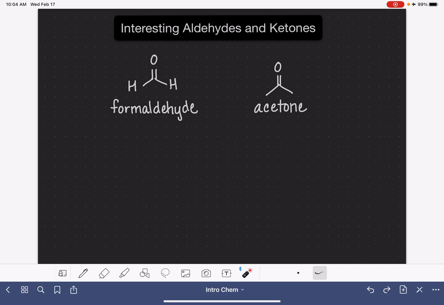Acetone is a small ketone. Acetone is the nickname of this molecule. Its actual name is 2-propanone. Acetone has been used and is still used a little bit as nail polish remover. It's a really good nail polish remover, but it's pretty drying. So people generally use ethyl acetate instead of acetone to remove nail polish.